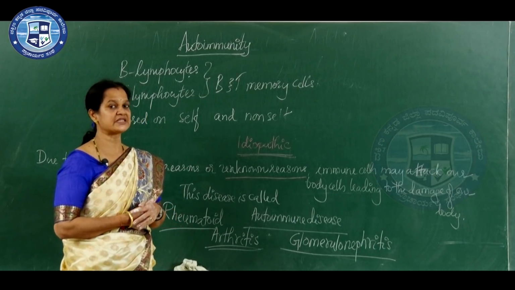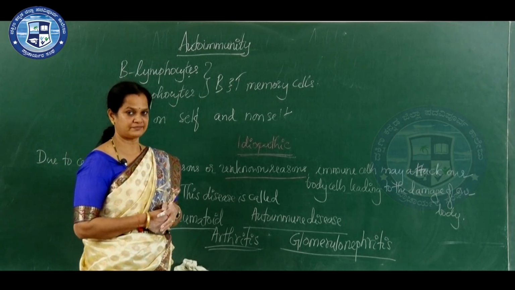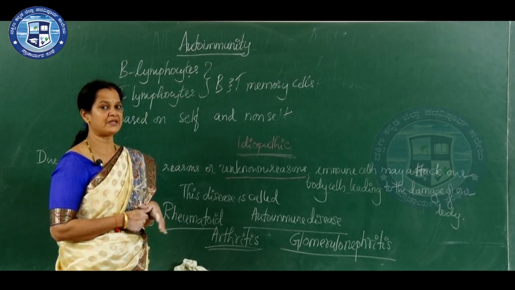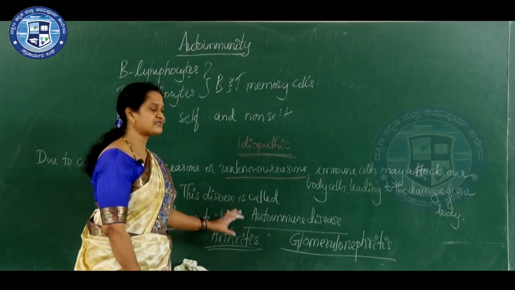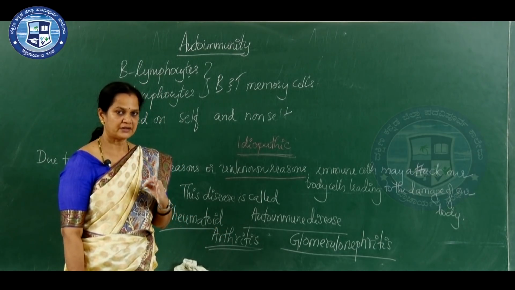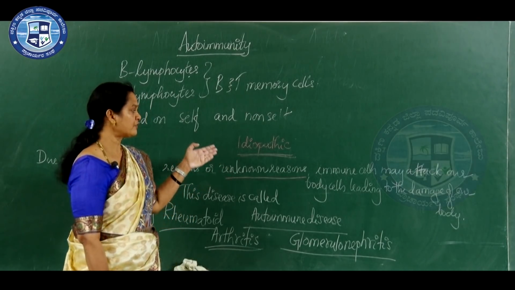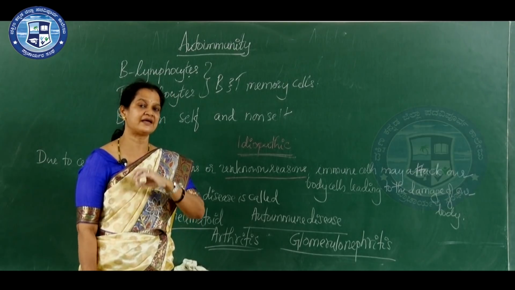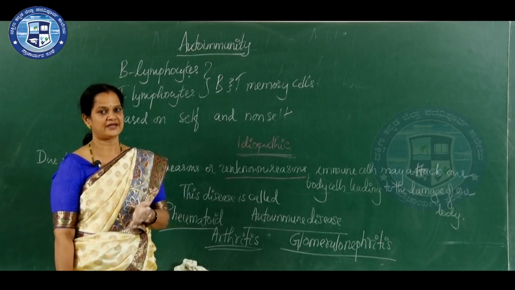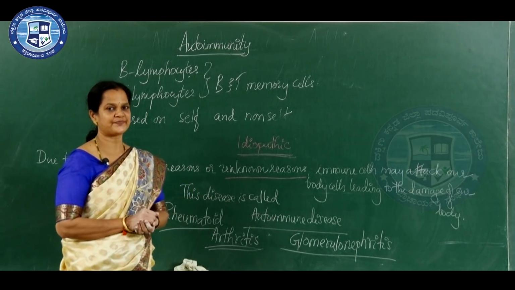Glomerulonephritis is related to the kidney. Glomeruli of the nephron will be affected in that. So, here rheumatoid arthritis is an example for autoimmune disease. Our own immune cells attack our own body cells and damage them, and such a disease is called autoimmune disease.